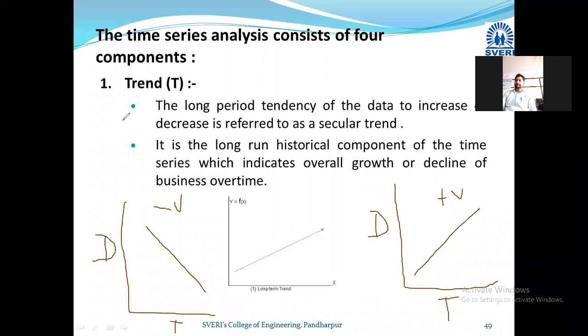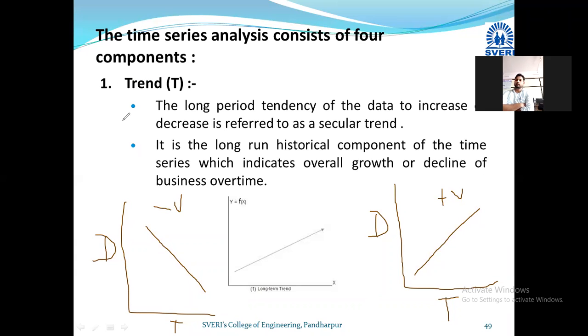The long period tendency of the data to increase or decrease is referred to as a secular trend. Full stop.